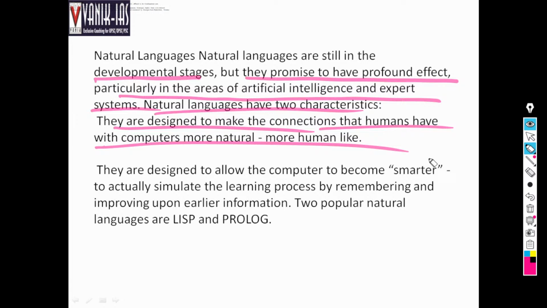They are designed to allow computers to become smarter, to actually simulate the learning process by remembering and improving on earlier information. Two popular natural languages are Lisp and Prolog. They are smarter, right?